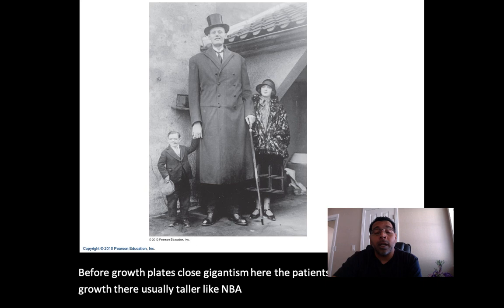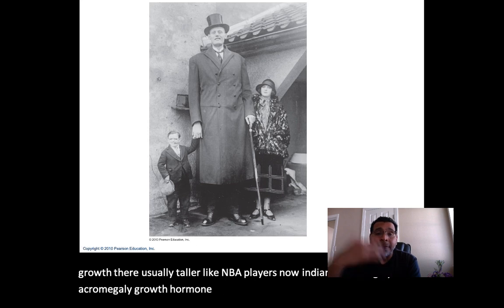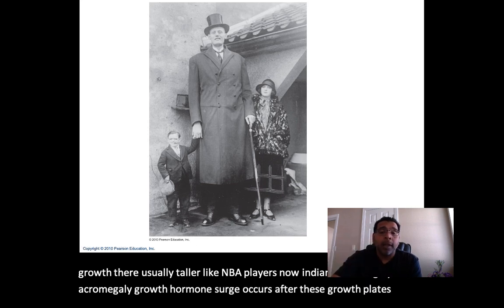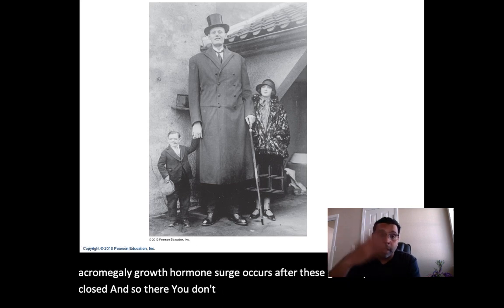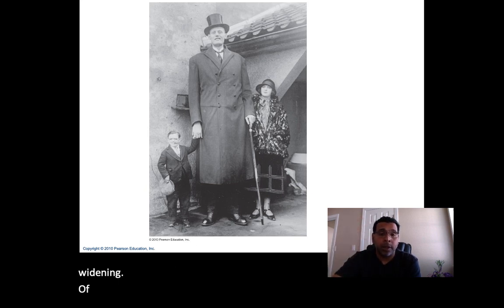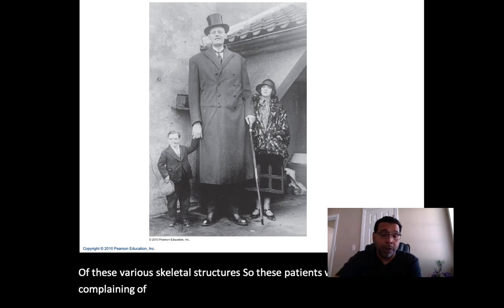Now in acromegaly the growth hormone surge occurs after the growth plates have closed. And so there you don't see linear growth, you have a widening of the various skeletal structures. So these patients will come in complaining of their hat not fitting anymore, their shoes not fitting anymore.